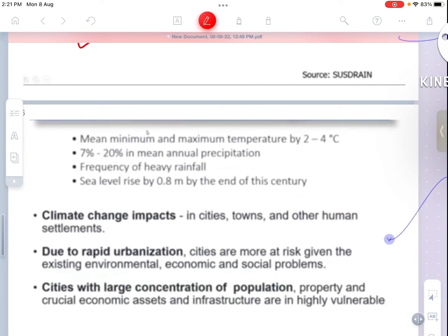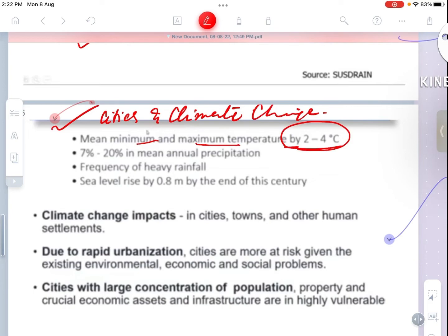Now next is cities and climate change. This is very important. There are so many studies that have been conducted and research that has been done. On the basis of that, minimum and maximum temperature have risen 2 to 4 degrees centigrade in the past 100 years, 7% to 20% in mean annual precipitation, frequency of rainfall, and sea level rise by 0.8 mm by the end of this century.